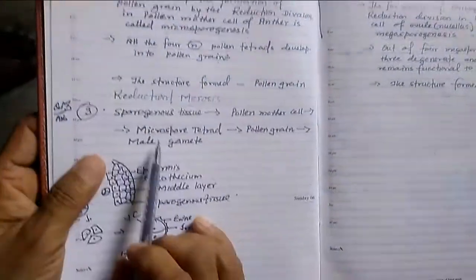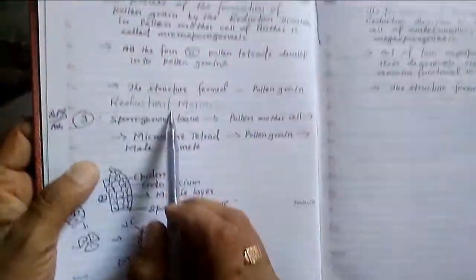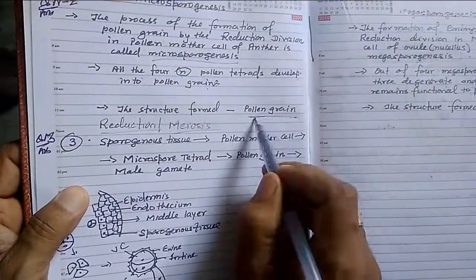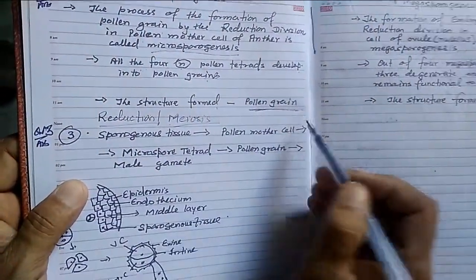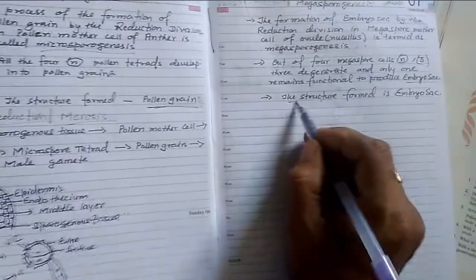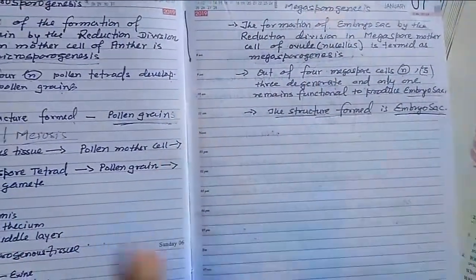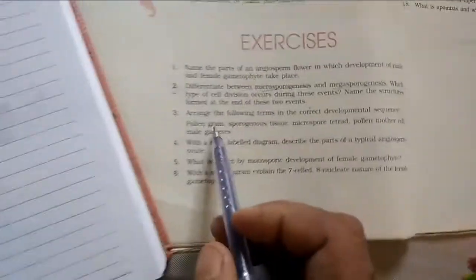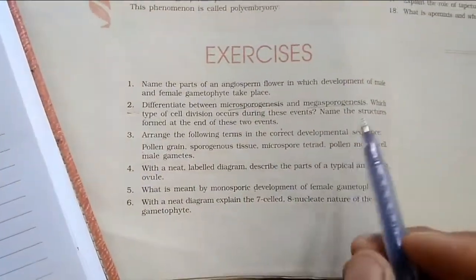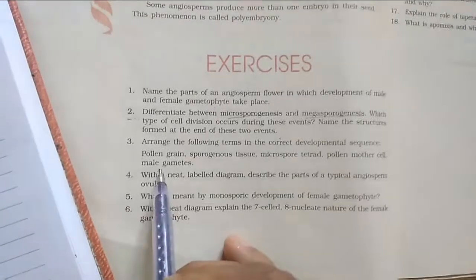Okay. Then what are the structures formed? After microsporogenesis, the pollen grains are formed, and in megasporogenesis the embryo sac is formed. Okay, clear. Third question: arrange the following terms in the correct development sequence. Okay, so just try to understand.